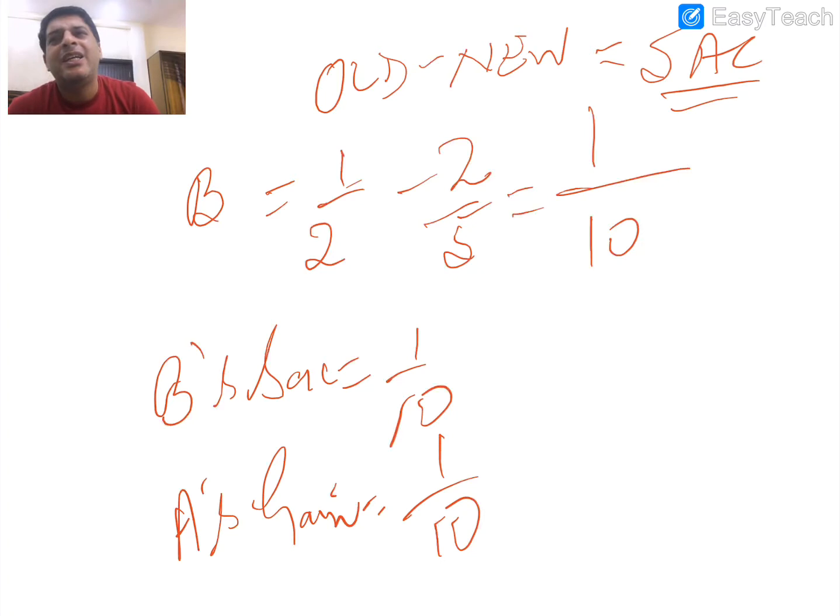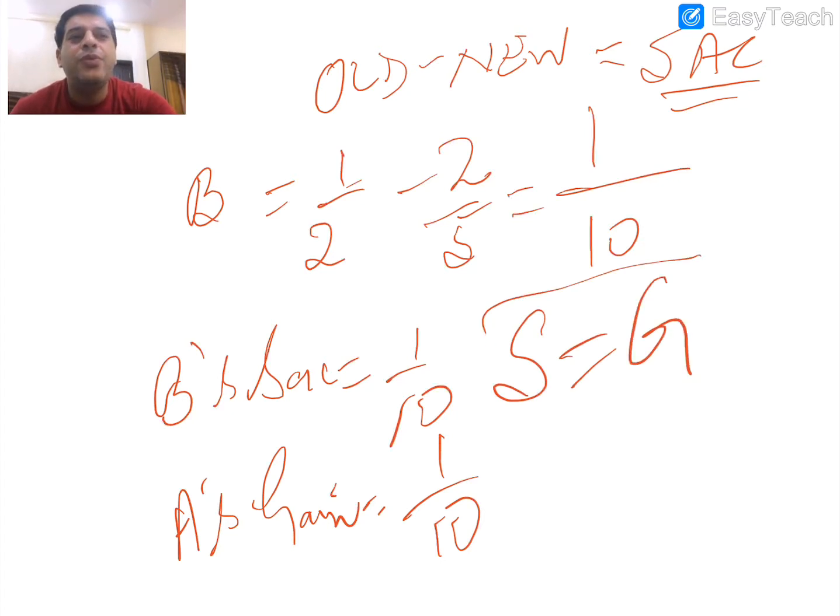It may be possible that 3 or 4 partners sacrifice and only one gains, but the sacrifice and gain correspondingly are equal to each other. So students, in this class remember that whenever there is a reconstitution of partnership, there is a change in profit sharing ratio among the partners, and one of the partners gains and the other sacrifices. But remember, sacrifice is always equal to gain.